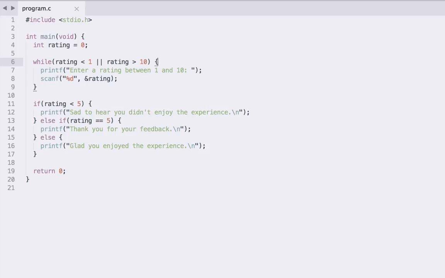So okay, now rating has some other value because we've accepted input from the user into our rating variable. Okay, let's check the condition now. Is rating less than 1 or is rating greater than 10? Well, if our user has input a value between 1 and 10, then we should see that condition is now false. So this time we'll skip past this block and then we'll proceed onwards. Otherwise, if the user has input a value that isn't within the correct range, then that condition is going to be true. So we're going to execute this block again.